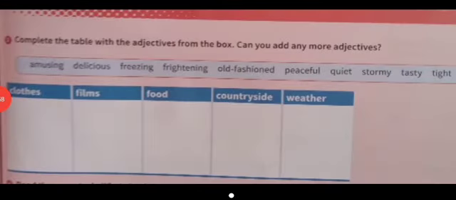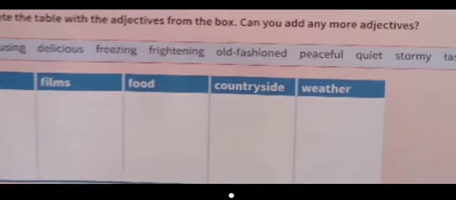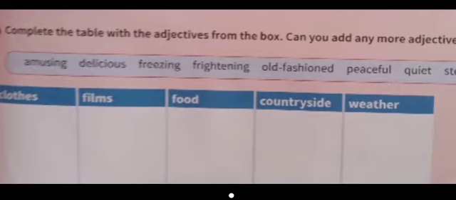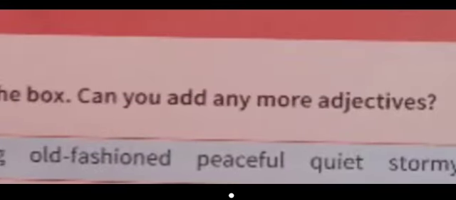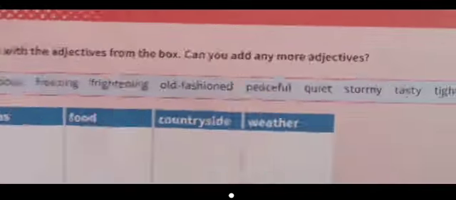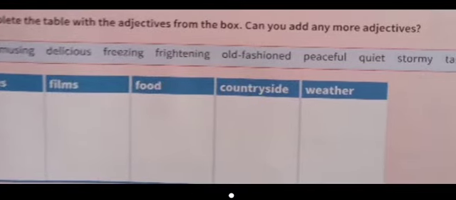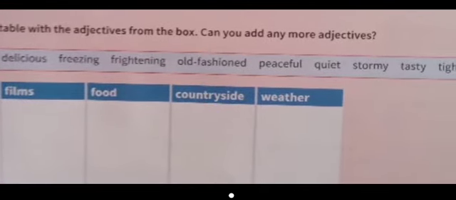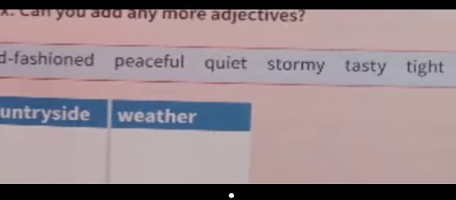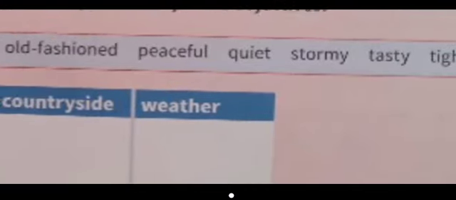All right, so here we have another bit of an exercise. So we have complete the table with adjectives from the box. Can you add more adjectives? So I really want you to focus on that part, please add more adjectives, okay? That's really important to be able to express yourself and to give more feeling and excitement in your writing. So you can see here, amusing, delicious, freezing, frightening, old-fashioned, peaceful, quiet, stormy, tasty, tight.